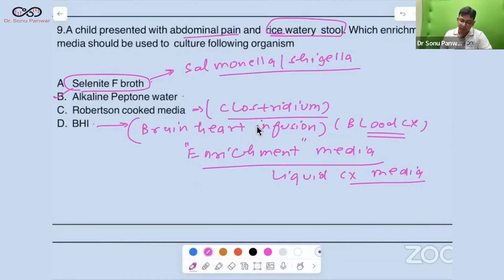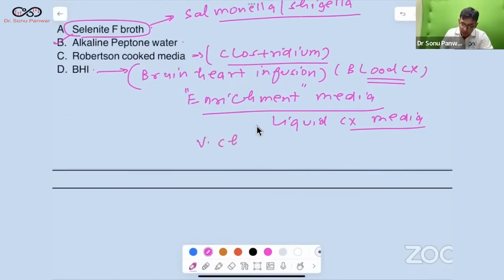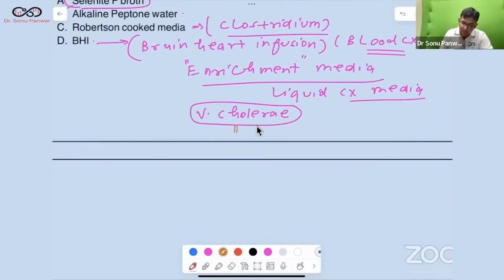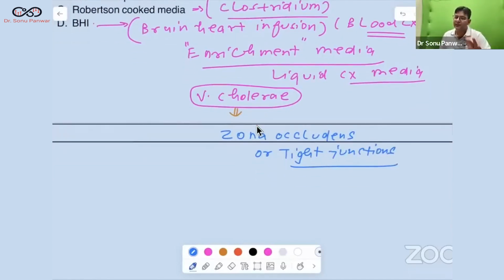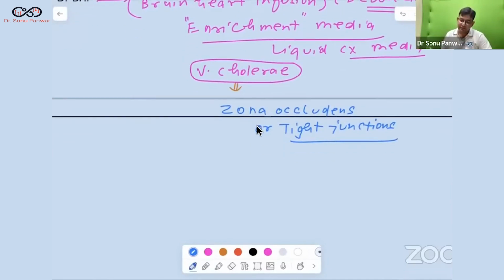Now, let's talk about these cholera fellows. Vibrio cholerae. A lot of questions come around Vibrio cholerae. First of all, tell me this: Vibrio cholerae acts on which particular junctions? Zona occludens or tight junctions. They are the same thing. You should know this. This is frequently asked.